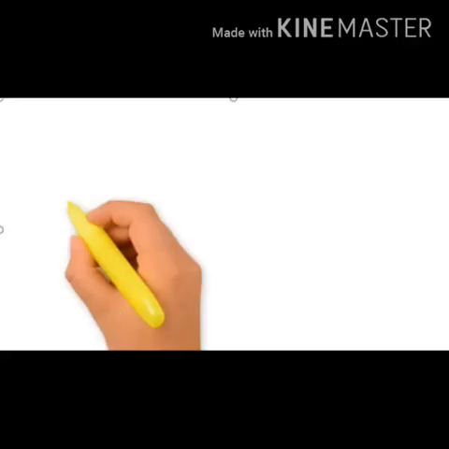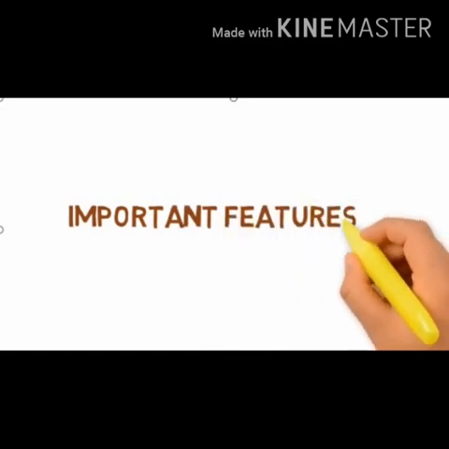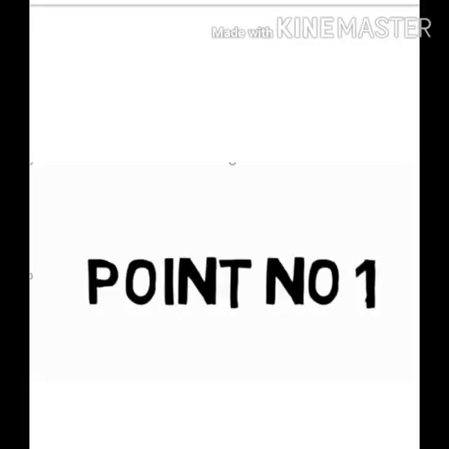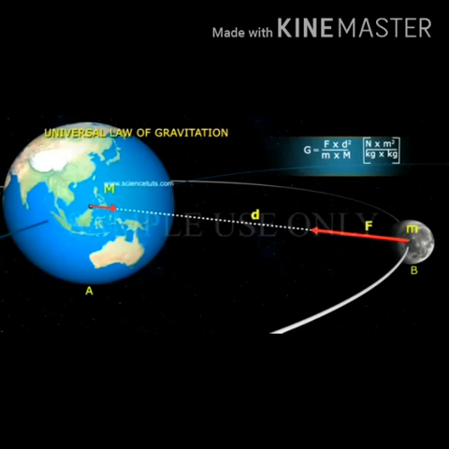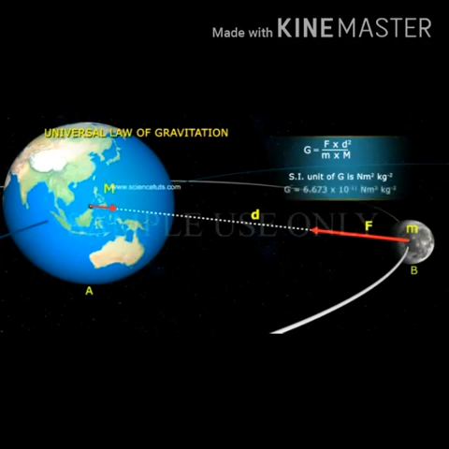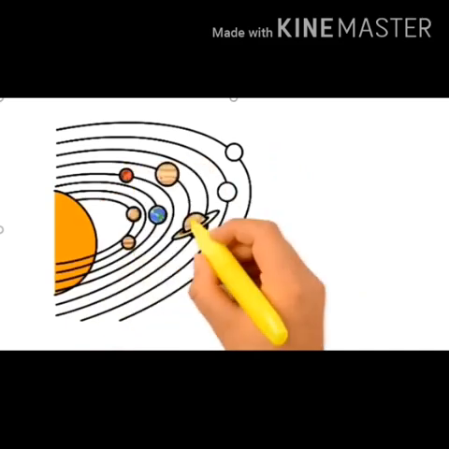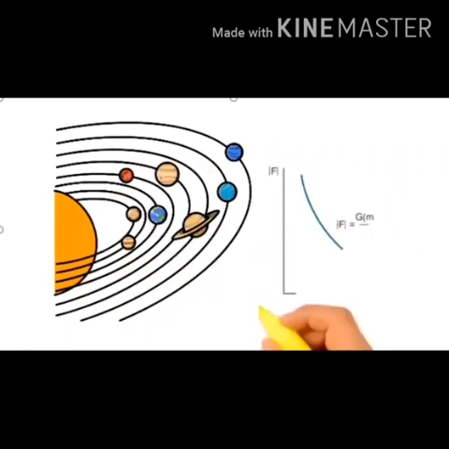Now we are going to see the topic important features of gravitational force. According to the law of gravitation, the force of attraction is directly proportional to the product of their masses and inversely proportional to the square of the distance between them. As the distance between two masses increases, the strength of the force tends to decrease because it depends inversely on r square. Physically, it implies that the planet Uranus experiences less gravitational force from the Sun than the Earth, since Uranus is at a large distance from the Sun compared to the Earth. The graph shows the distance and force.